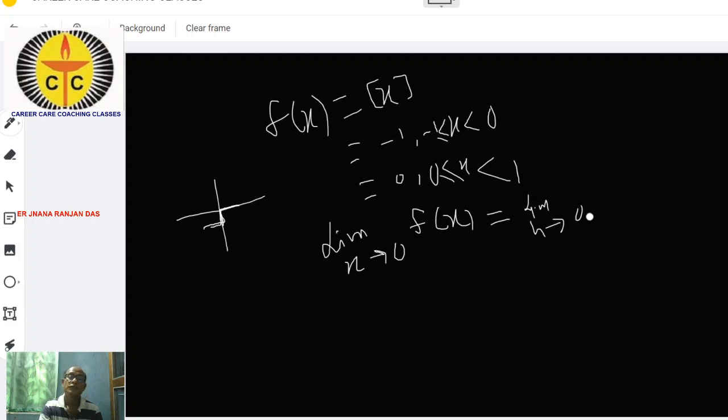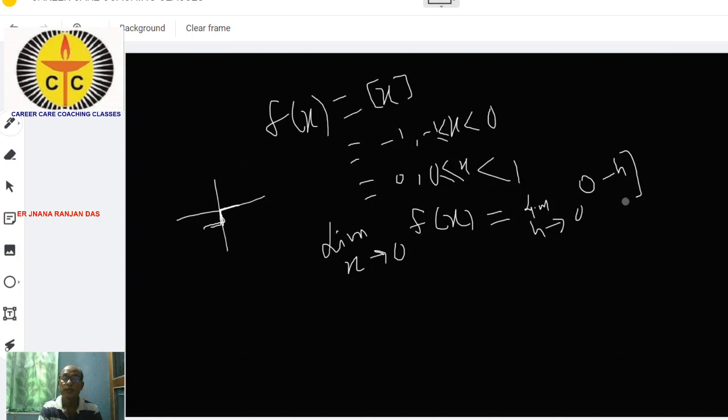Suppose this is 0, h tends to 0. In place of x we can put 0 minus h.